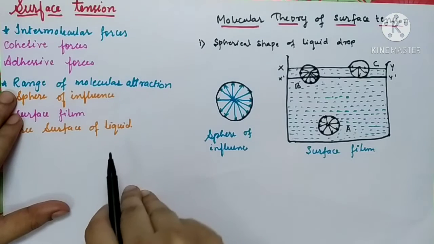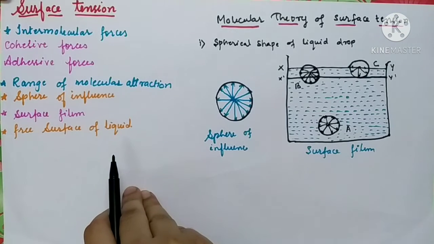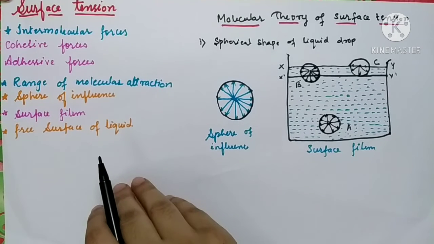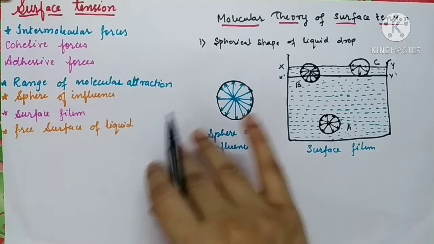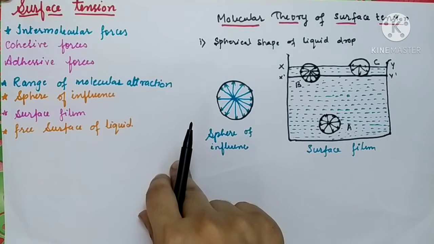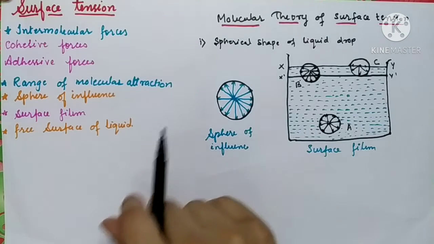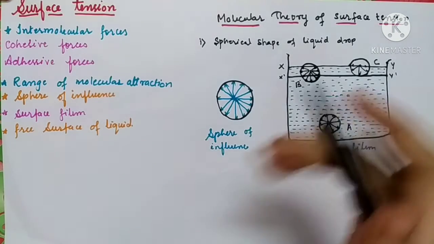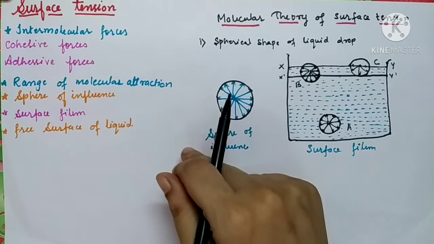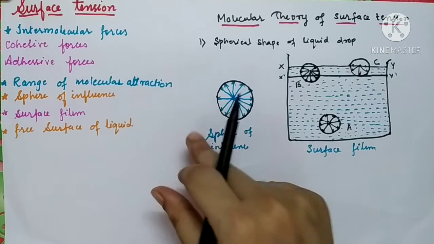Second question, you might have seen that a small insect can easily walk on the still surface of water by just creating a dimple on its surface. Third one, you might have seen in your ink pen that ink rises in the capillary in the pen to the nib.